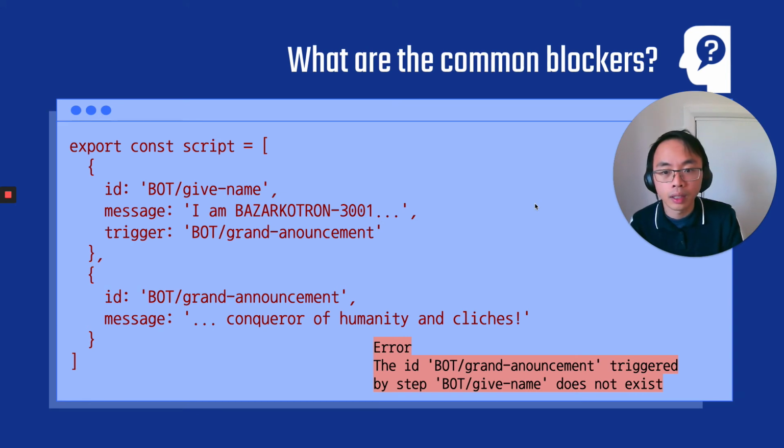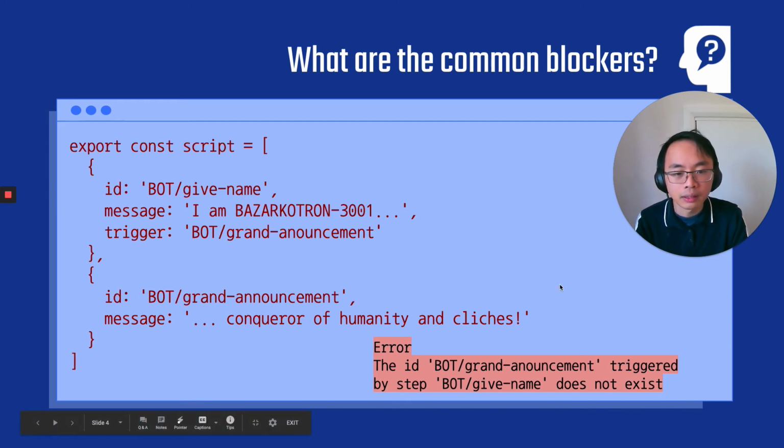So common blockers: if you rename the IDs, you might get this kind of error here. I want you to pause and see if you can figure out what's going wrong. So now you've had time to think about it, let's look at it. It says the ID bot/grand announcement triggered by step bot-given name does not exist. So this is quite a helpful error. It tells us it's from this step here, and that ID being triggered, grand announcement, does not exist. But I'm like, oh, but it does exist here, I think.